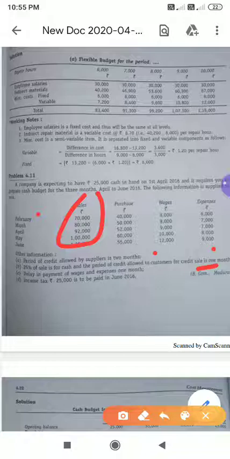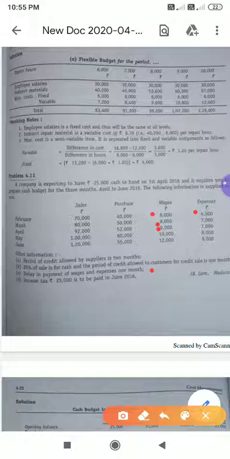And March sales, 25% will be received in March and 75% amount will be received in April. That is, credit period is 1 month. And third one, delay in payment of wages and expenses 1 month. That means February wages will be paid in March, March wages will be paid in April. Even same expenses, February expense will be paid in March, March expense will be paid in April. That is how you have to take.